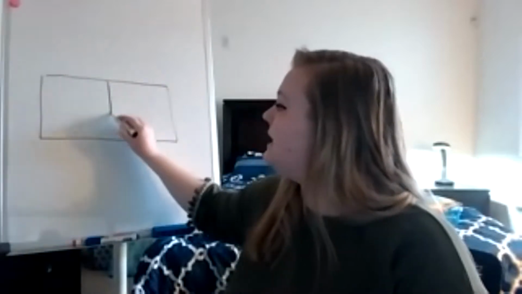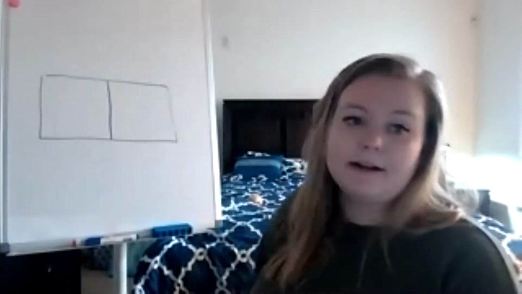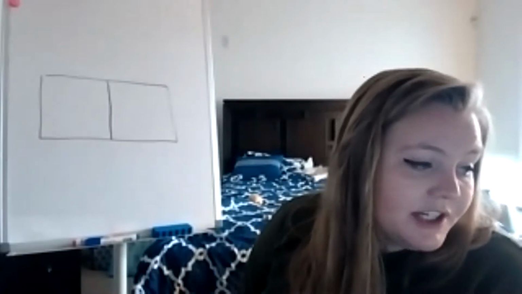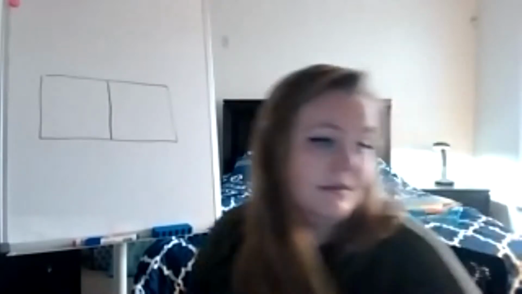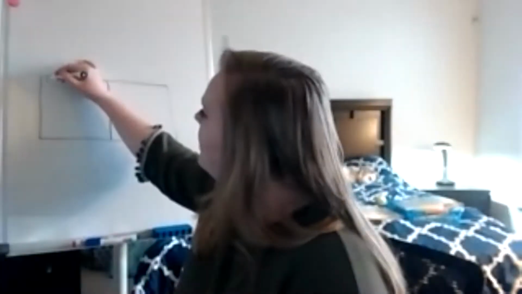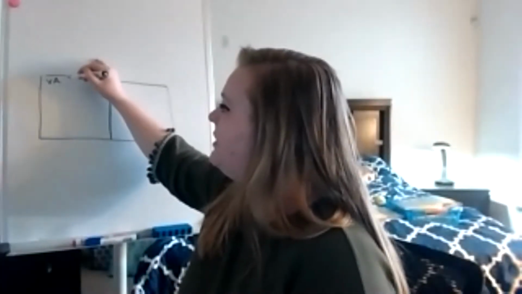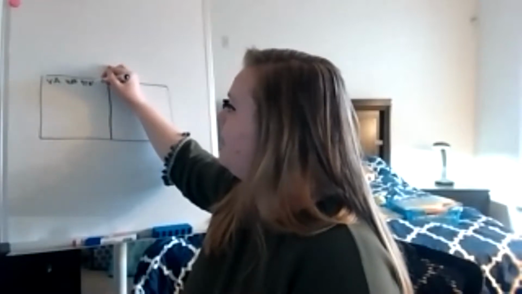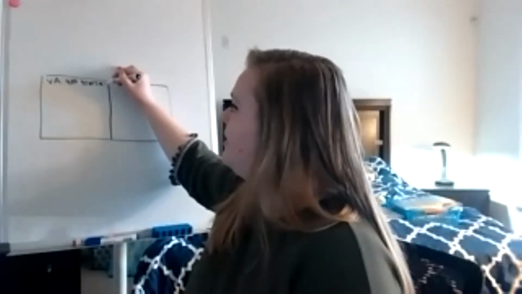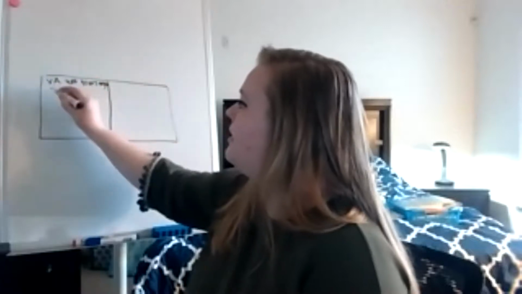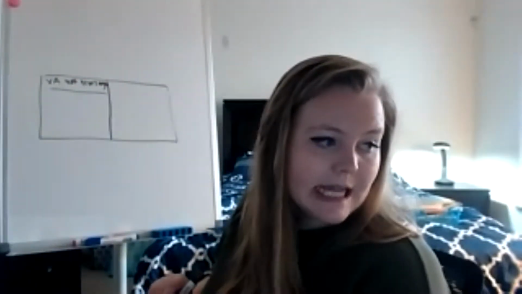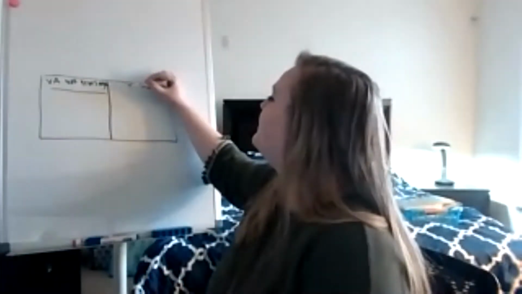You're going to fold it in half and draw a line down the middle. It says on the left side, write Virginia 400 years ago. I'm going to put VA for short. And then on the right side, we're going to put Virginia